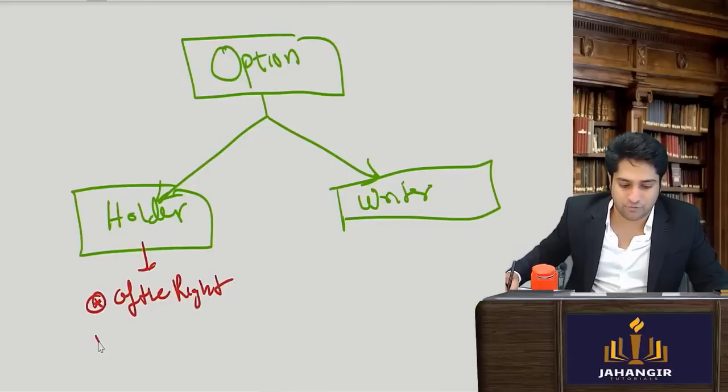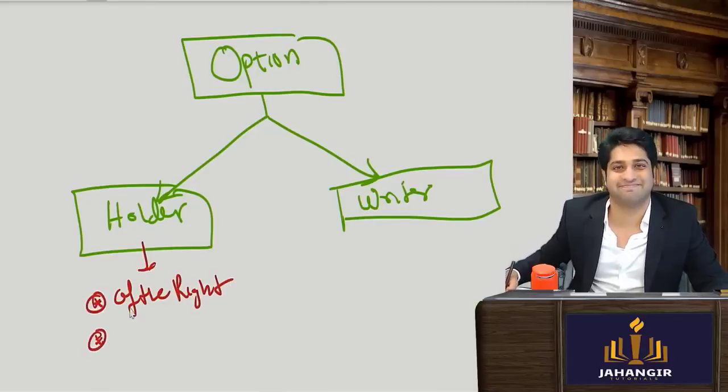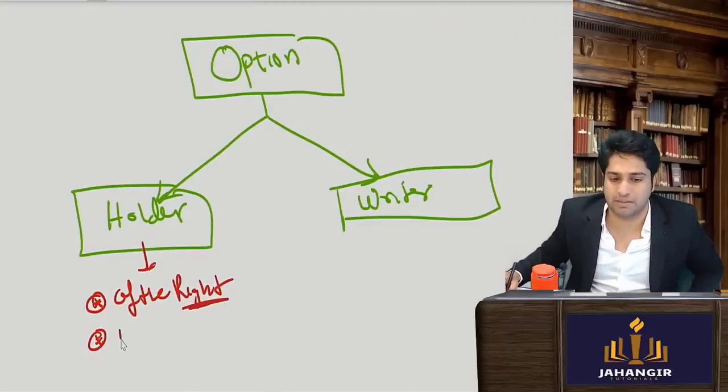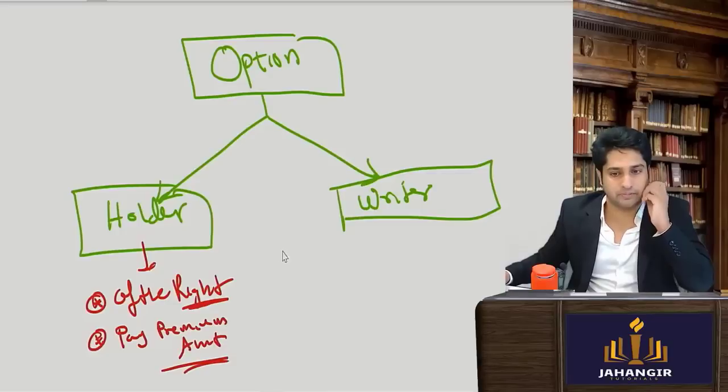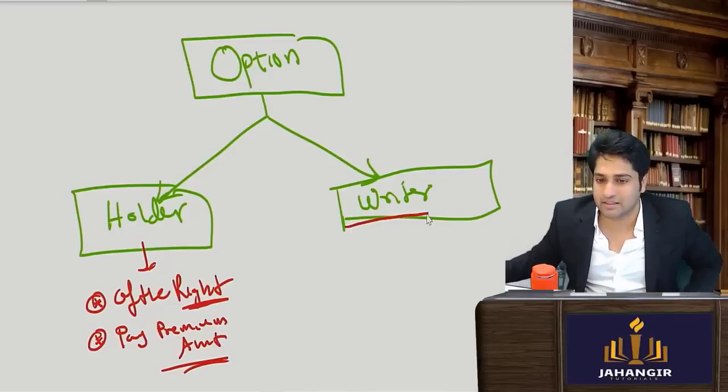Holder has the option, is the holder of the right. Did he get this right for free, or he has to pay premium? He has to pay a premium token amount. Writer has to follow instruction.